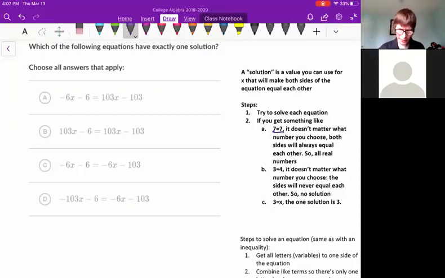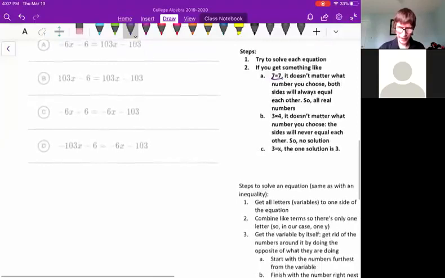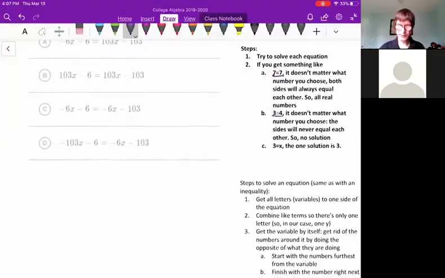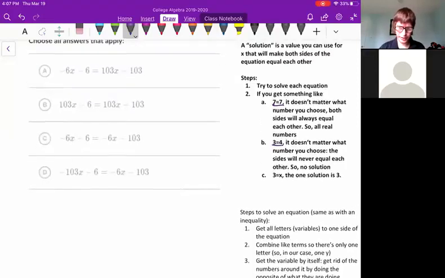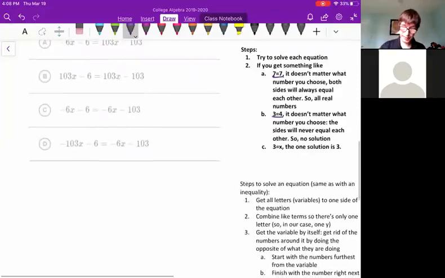Let's say we came down to 3 equals 4. If it became 3 equals 4, then it really doesn't matter what number we choose. If I chose x equals 2, it still gives us 3 equals 4, and both sides of the equation don't equal each other. If I chose x equals 7, we'd still get 3 equals 4, so it really doesn't matter what number I choose for x. The answer is always going to be 3 equals 4, and that won't work for us. So what that means is that there's no solution.